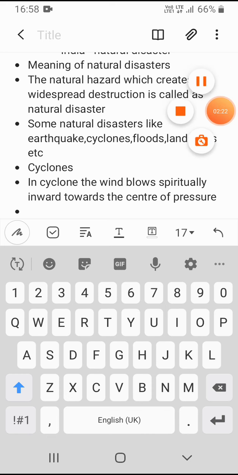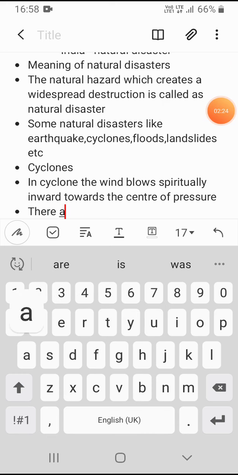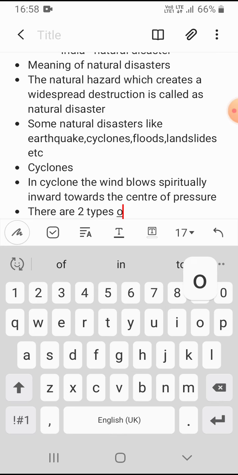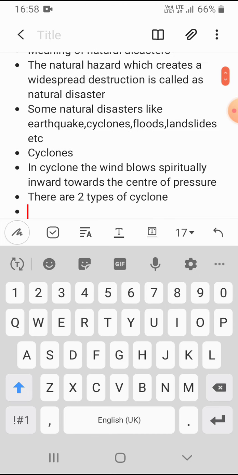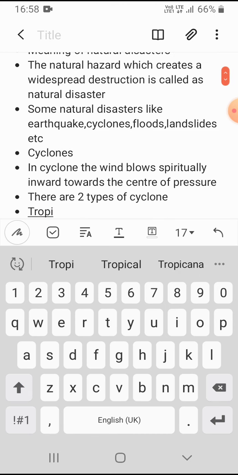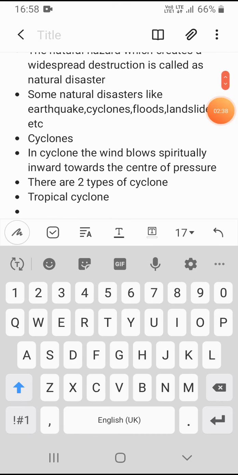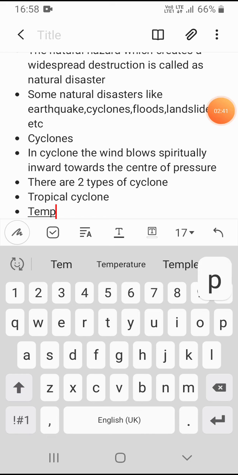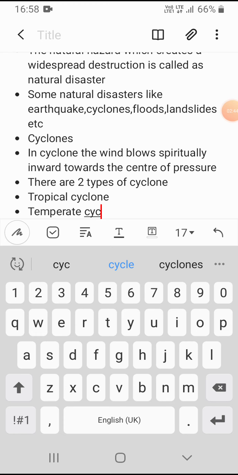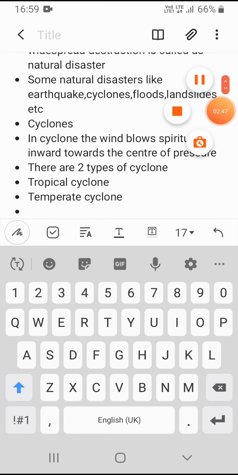And there are two types of cyclone: tropical cyclone and temperate cyclone. So these are the two types of cyclone.